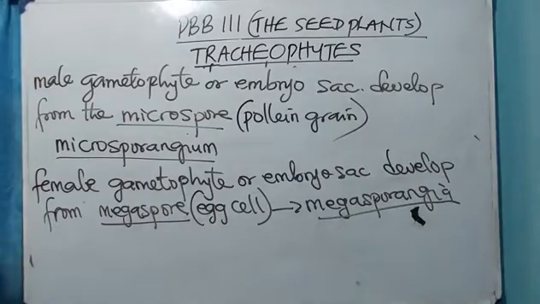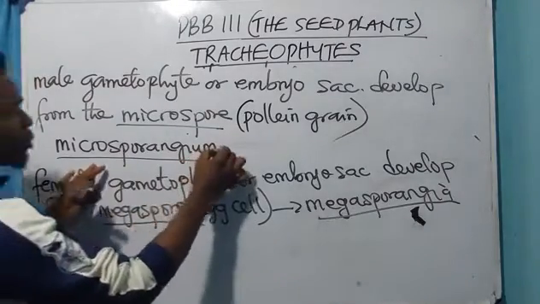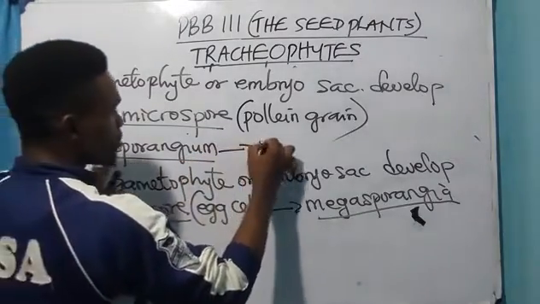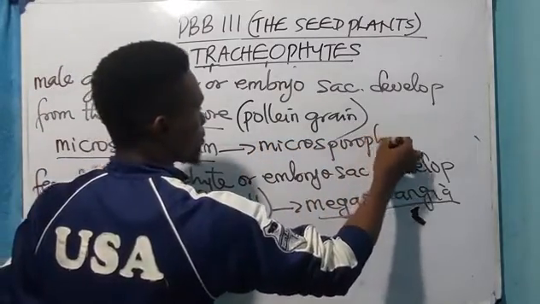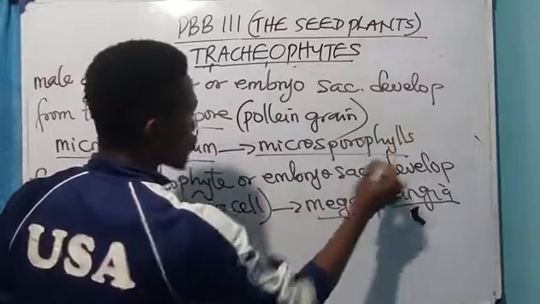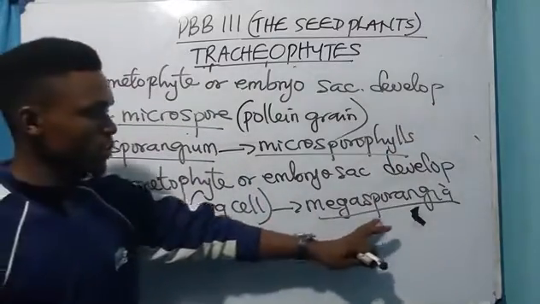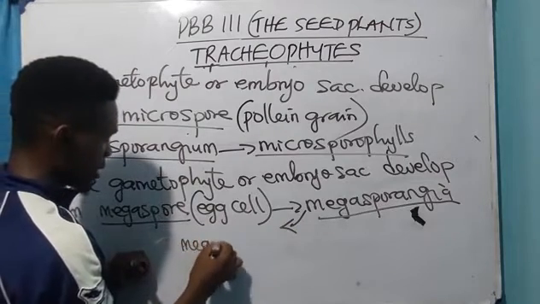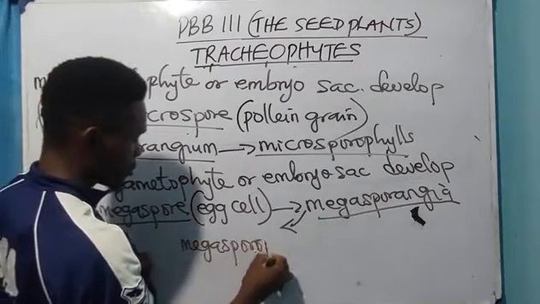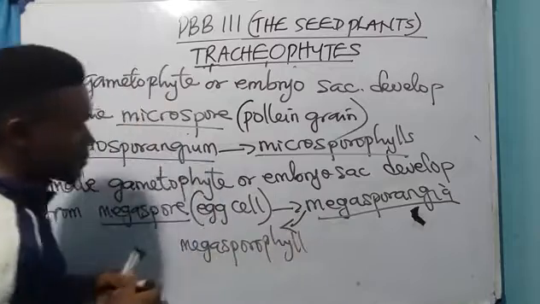Male. Take note of that. Now this microsporangium is connected to the microsporophyll, while these megasporangia are connected to the megasporophyll. Alright, so that is it.